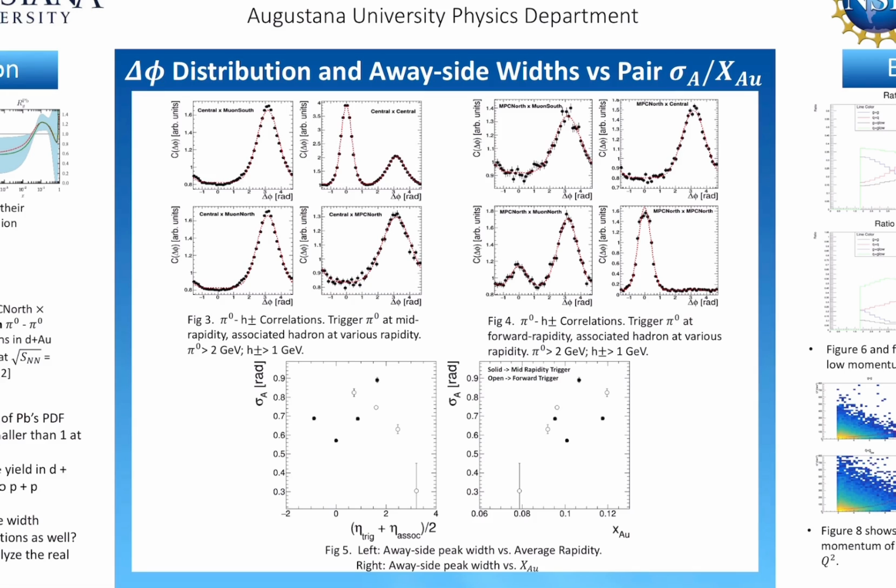As shown in Figure 5, the away-side width broadens with the pair pseudorapidity for central triggers. The away-side width narrows with the pair pseudorapidity for forward triggers. There is no strong dependence of the away-side width on x gold.